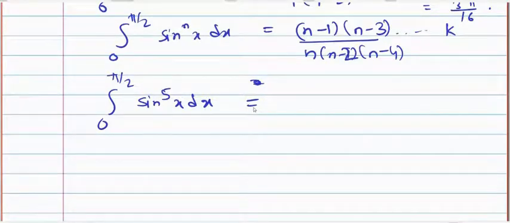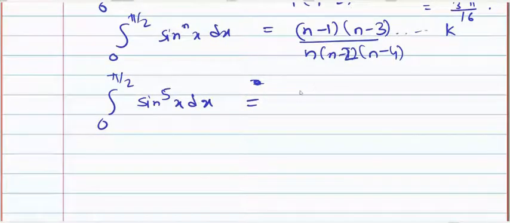Okay, Prajwal is very fast. 8 by 15. Okay.